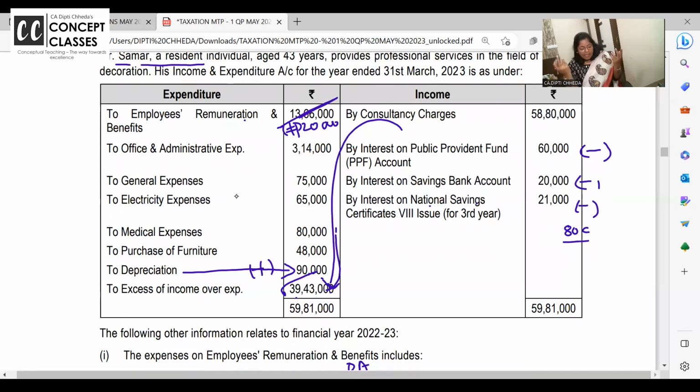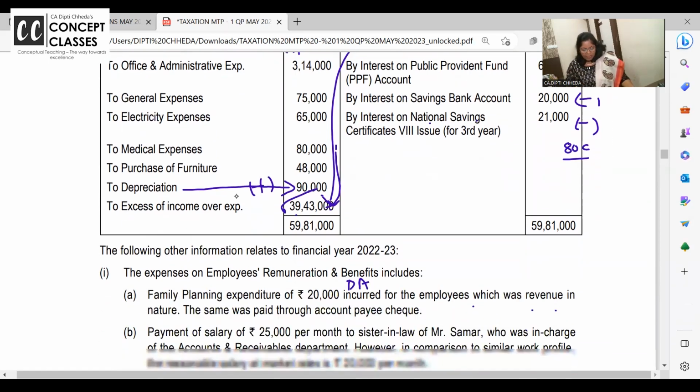For example, advertisement expenses, suppose, out of the way, not this problem, but just an example which many times comes in exam. Advertisement expenses included year-ending diaries given to the clients worth 30,000. Okay, it's allowed. Ma'am, allowed hai, and you have debited in the P&L account. What should I do? Add or less? Nothing. समझ में आ रहा है?